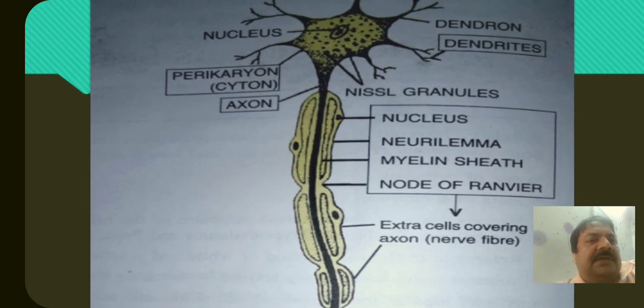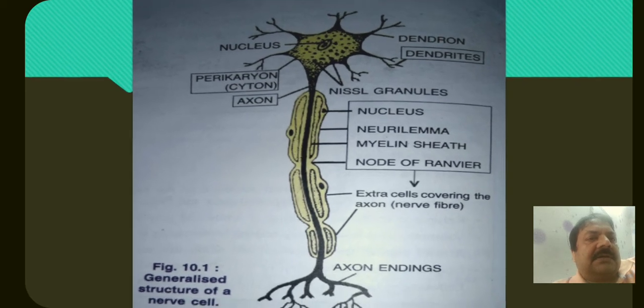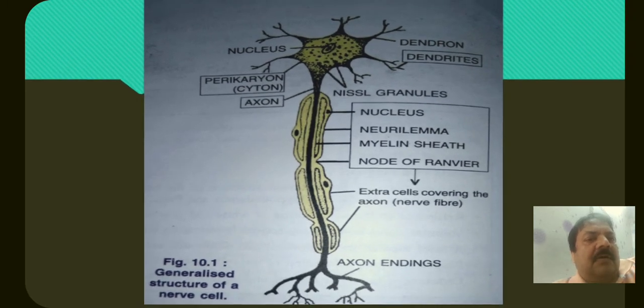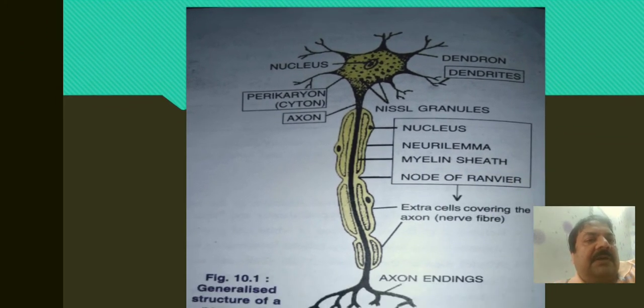It has a cell body on the top, and dendrites are the extensions from the cell. In the center of the cell there is one nucleus, and one long extension from the cell body is called the axon.